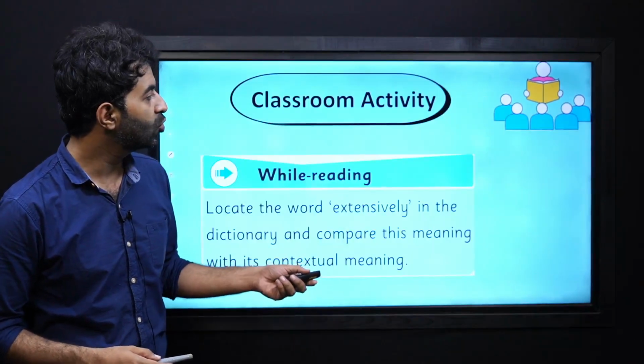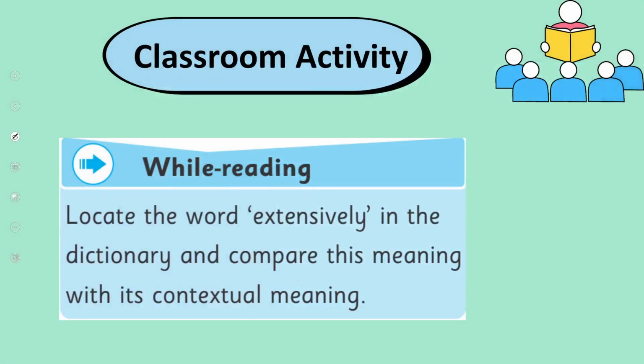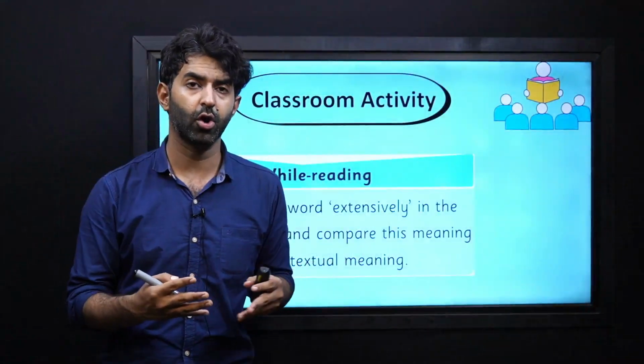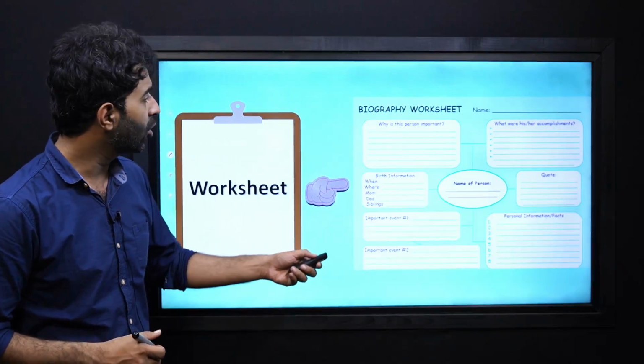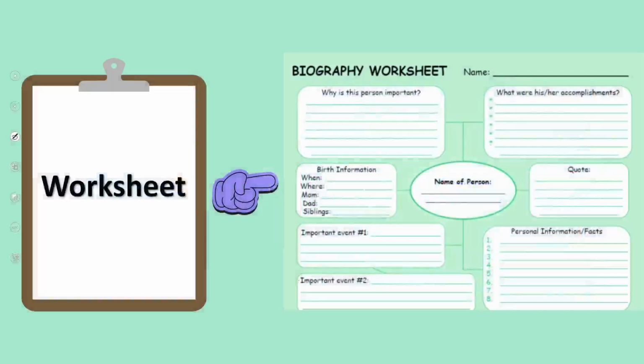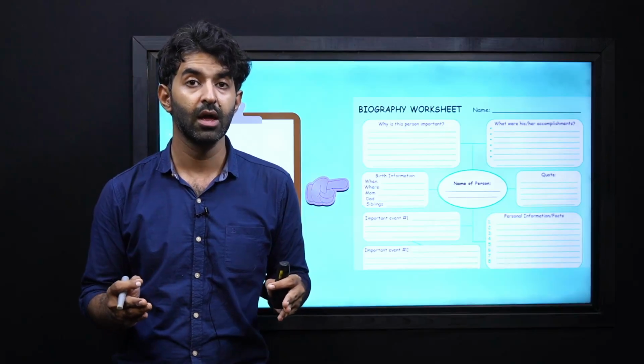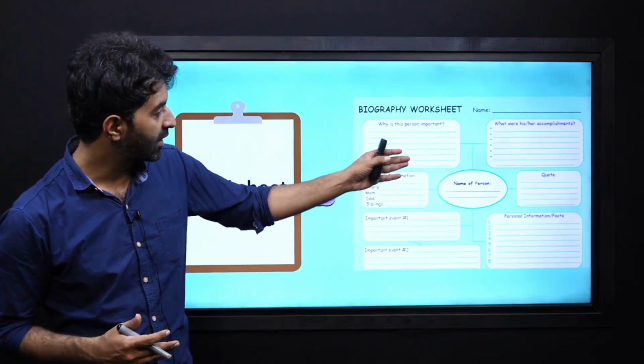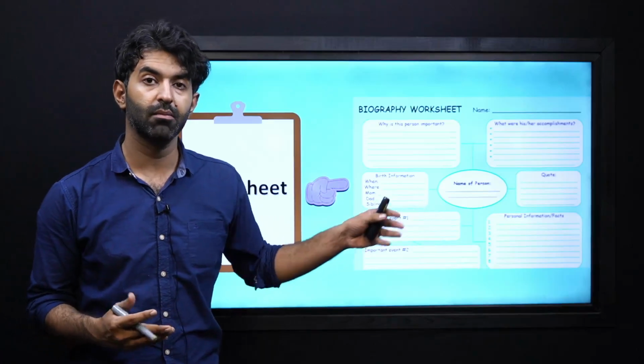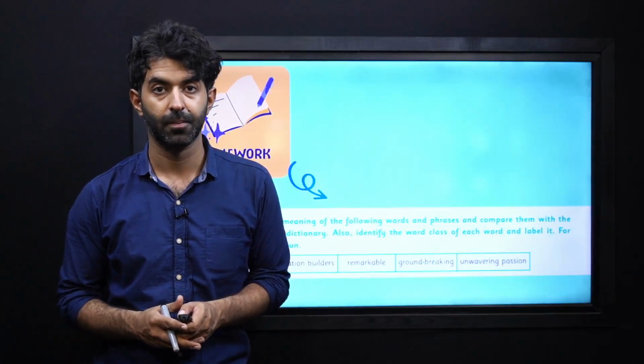Now again, you can do the classroom activity that was part of your text, and for your worksheet you have to pick any historical figure, any famous contemporary or historical person, search about them and write their biography.